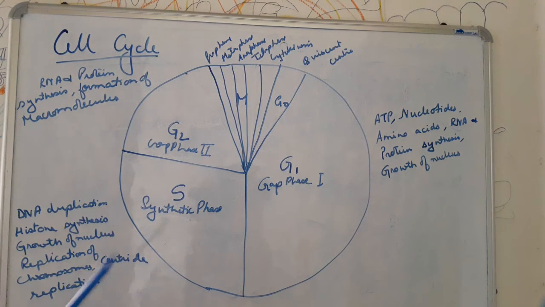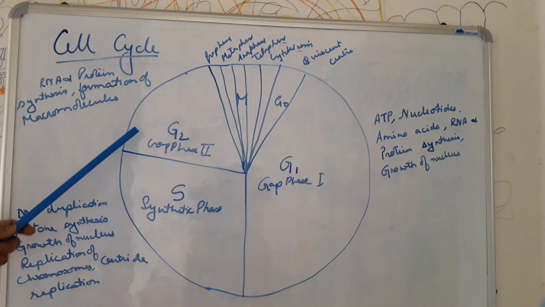Okay, then followed by the G1 phase is the synthetic or the S phase. This is accomplished by DNA duplication. That means here the DNA content doubles, and along with DNA replication, chromatin fibers also start replicating, they grow in size, they appear to be double. Okay, so all these are the important features here. Now here the chromosome replication also takes place, and centrioles also replicate, that means they move to opposite poles to form the spindles. So all these events take place during the synthetic phase.